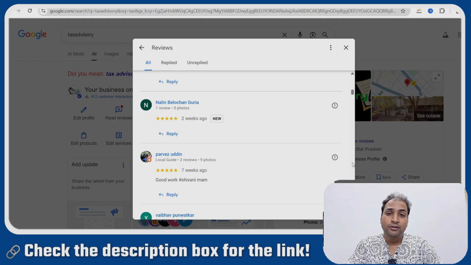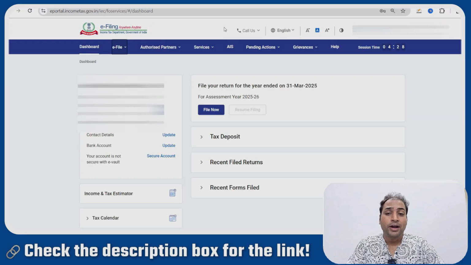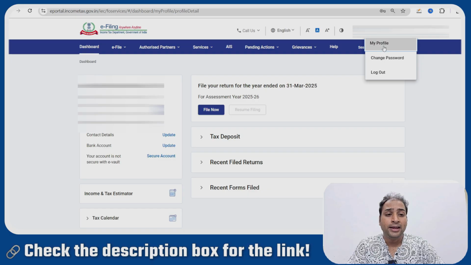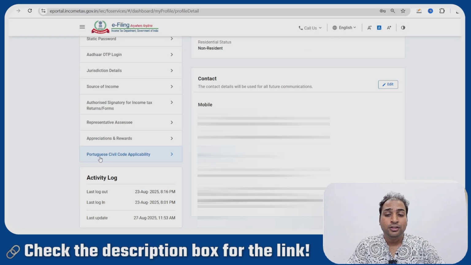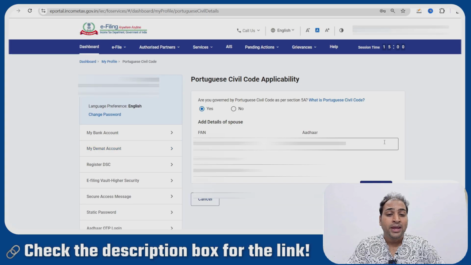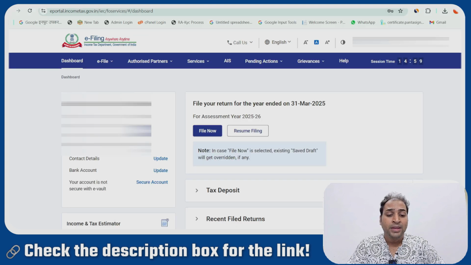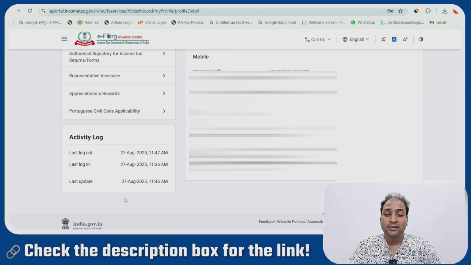If you are watching as a professional, learn how to file it. The first thing under the Portuguese Civil Code is to update the profile in the husband and wife section. Go to the profile section, click on Portuguese Civil Code applicability and edit the details of the spouse. We will mention the PAN number, Aadhaar number and the name of our spouse. Secondly, go to the profile of the spouse also and add the husband.